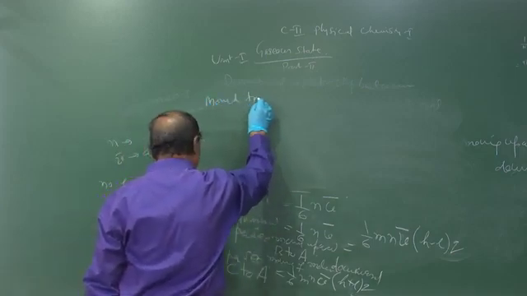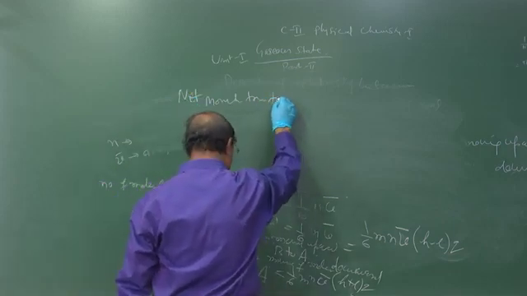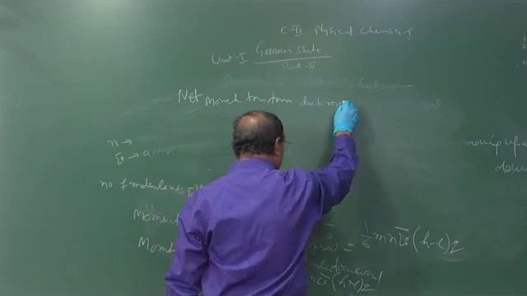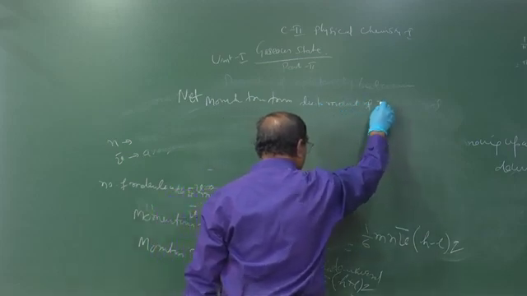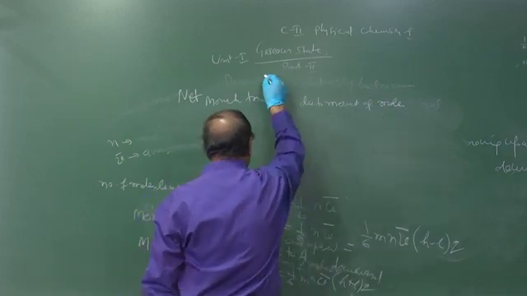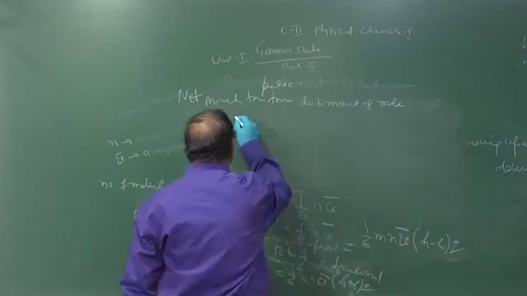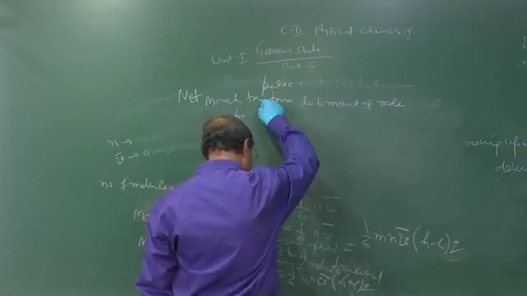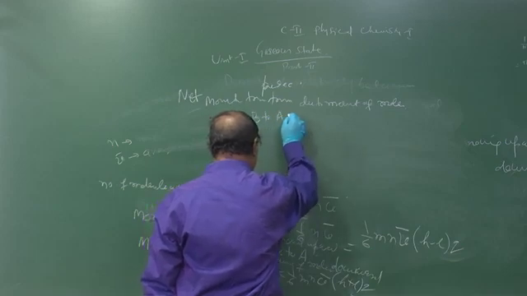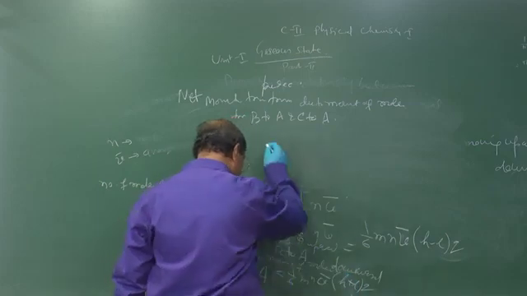That is called the net momentum transfer per second due to movement of molecules from B to A and C to A. This is equal to how much?